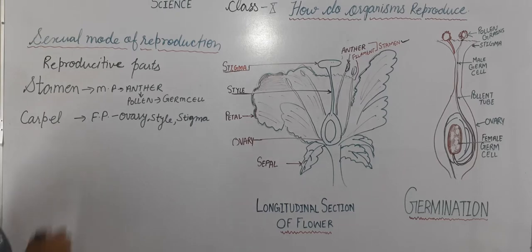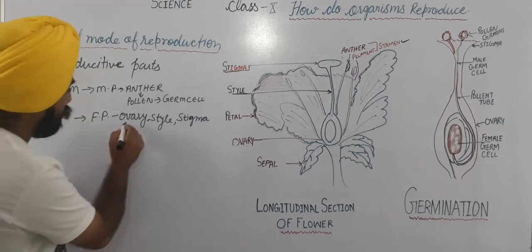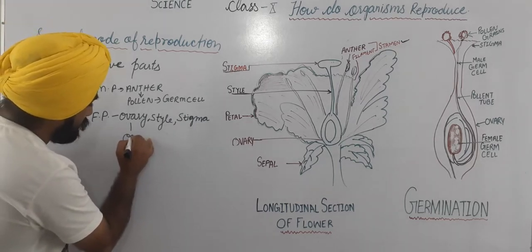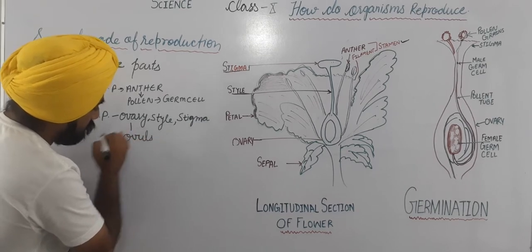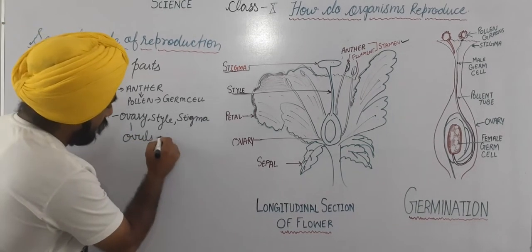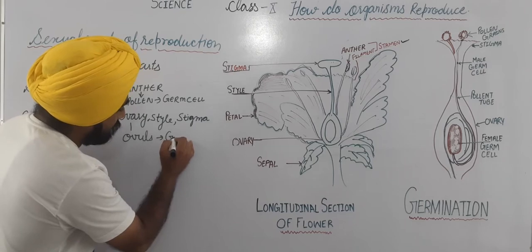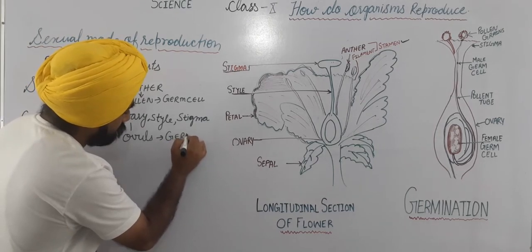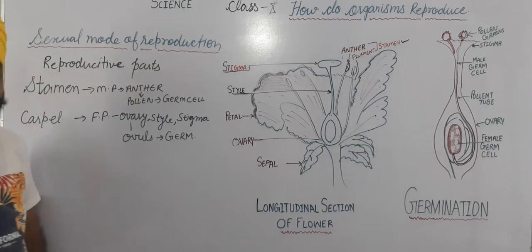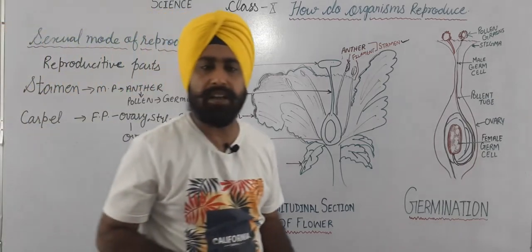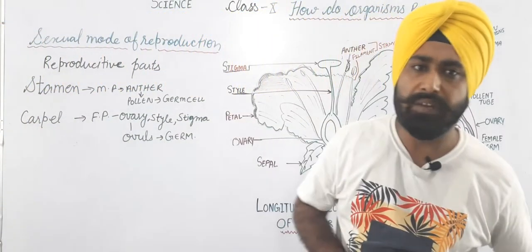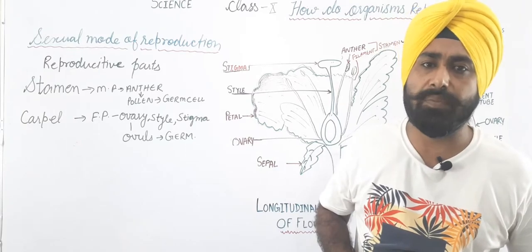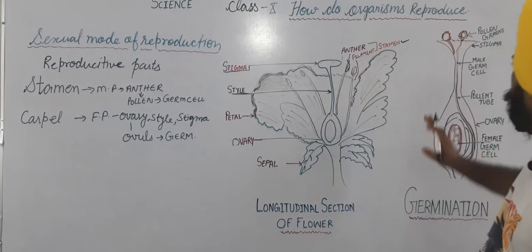Okay, and in the female reproductive part, the ovary has ovules, and these ovules have germ cells or egg cells. Okay, so this is the basic info regarding a flowering plant and its reproductive part. Now the process of reproduction, how it happens in a flower.